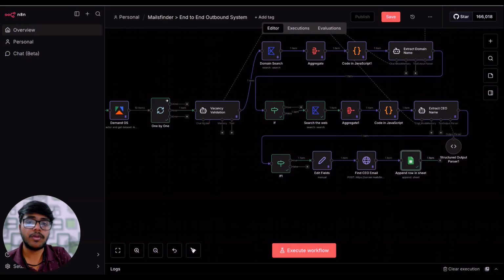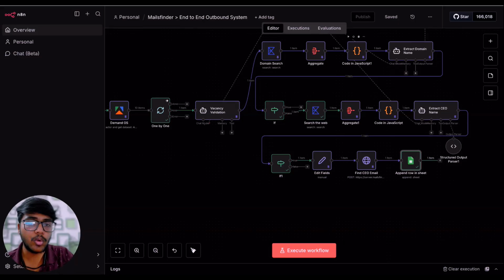Now, who is this workflow for? You might have that question. Let's say you are trying to find clients, and you're trying to target companies who are posting jobs around your particular service area. For example, if I'm into SEO, and companies are posting jobs around SEO or organic growth marketing, I want to reach out to those companies, because they are in need of people who can do growth marketing, organic growth, or SEO. That's the right time to reach out, because demand is already there. They are just seeking the supply side. In that case, I can become the supplier and pitch my services through cold email.